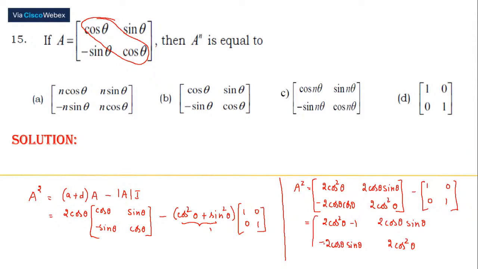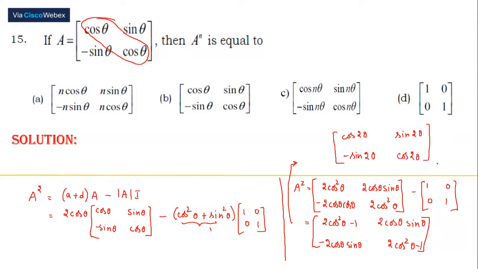Now complete this. What's the answer to this? Since there is no space, I would use over here. 2 cos square theta minus 1 is cos 2 theta. 2 cos theta sin theta can be written as sin 2 theta. This can be written as minus sin 2 theta. I made a mistake here, I left out this minus 1. So this is cos 2 theta.